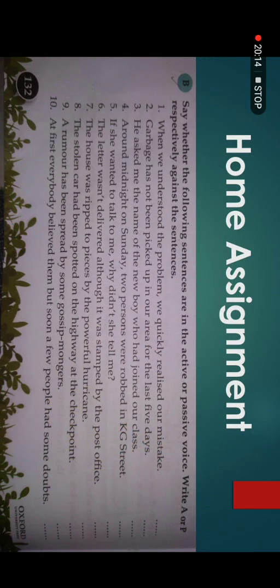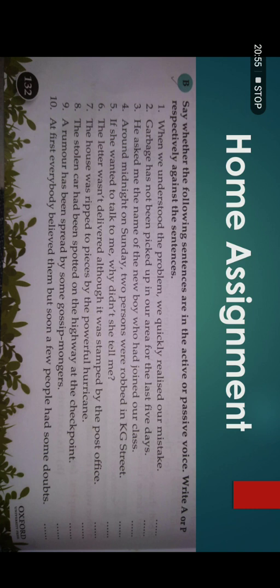Home assignment. Students, in your books on page number 132, there is exercise B, that is your home assignment. You have to just identify whether these sentences are active or passive voice. If you find that the sentence has all the things found in active voice, you have to write A in front of it, and if the sentence is passive voice, you have to write P against it.